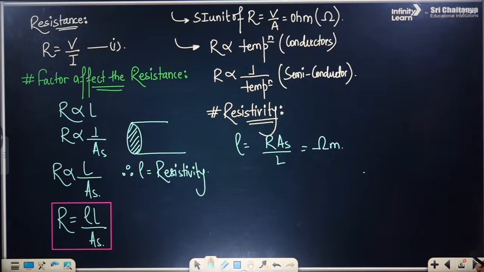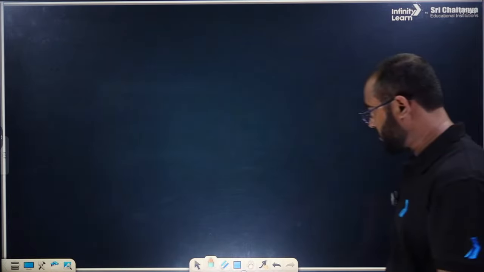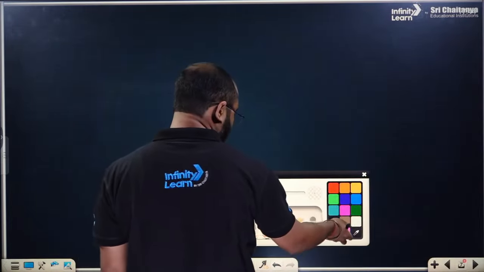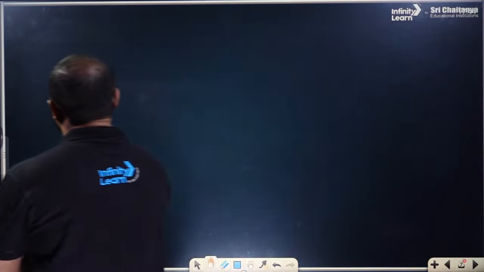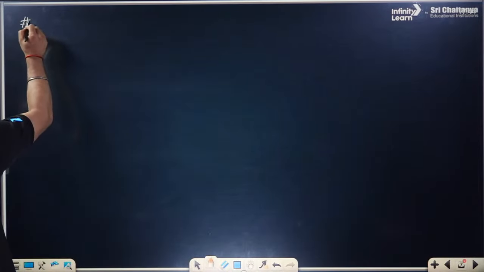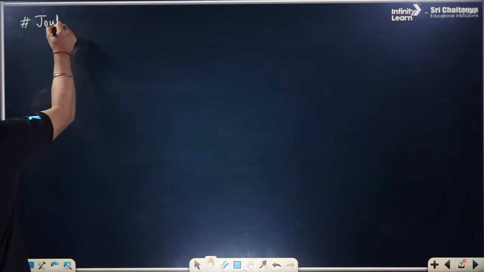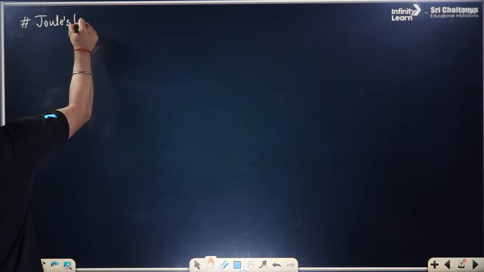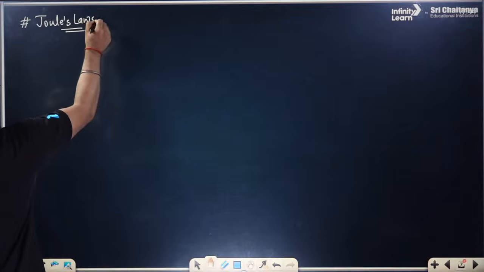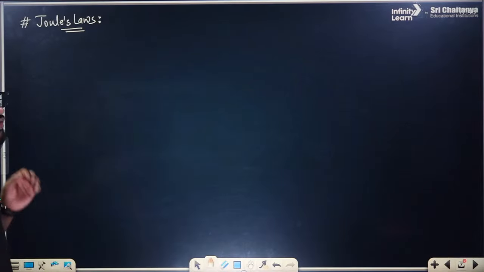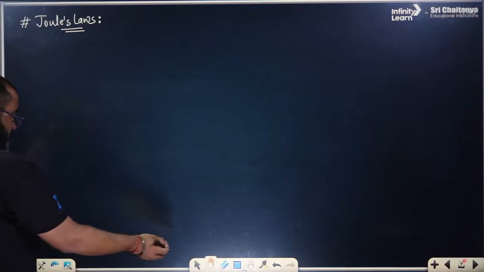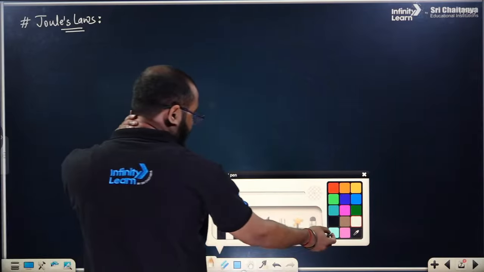After that, we are going to talk about heat, everyone, which is also called Joule's law. So what has Joule's law said?